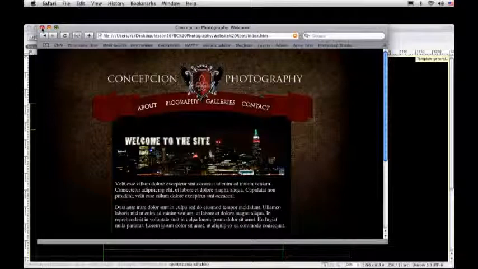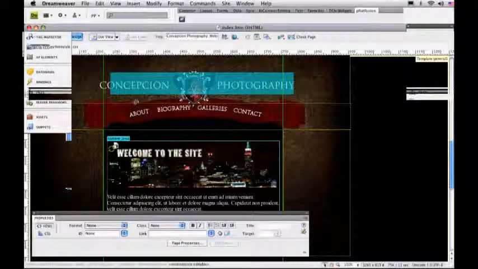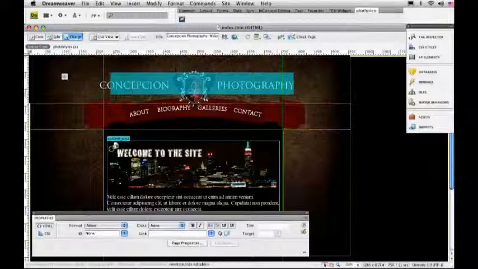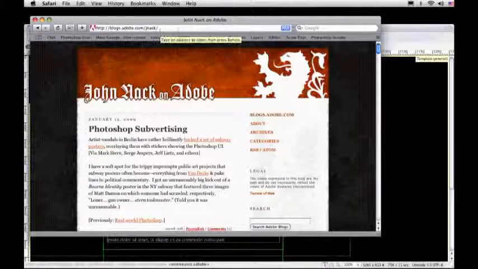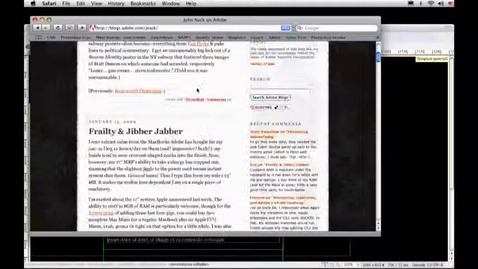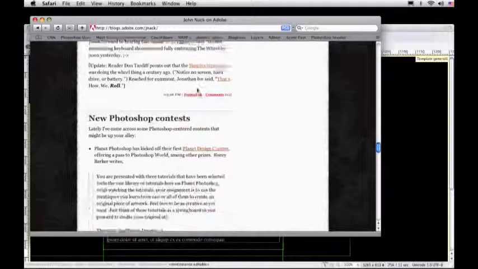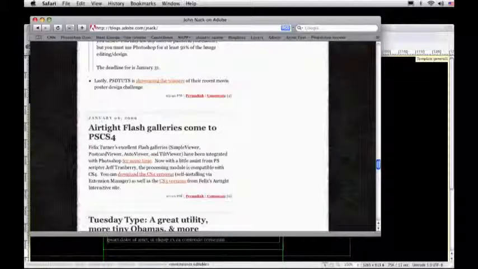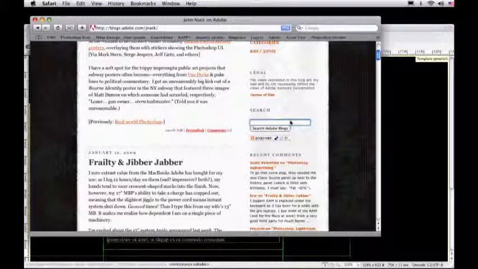Now, this is how you're going to find it. Go to John Nack's website, blogs.adobe.com/jnack. It was a post that he did back on January 6th. It's this one here: Airtight Flash Galleries come to CS4. Airtight is a company that does these galleries for Photoshop and for Lightroom. If you can't find it, just type in Airtight Flash Galleries right on his blog and then say CS4. You'll see that the first entry that comes in is this entry.